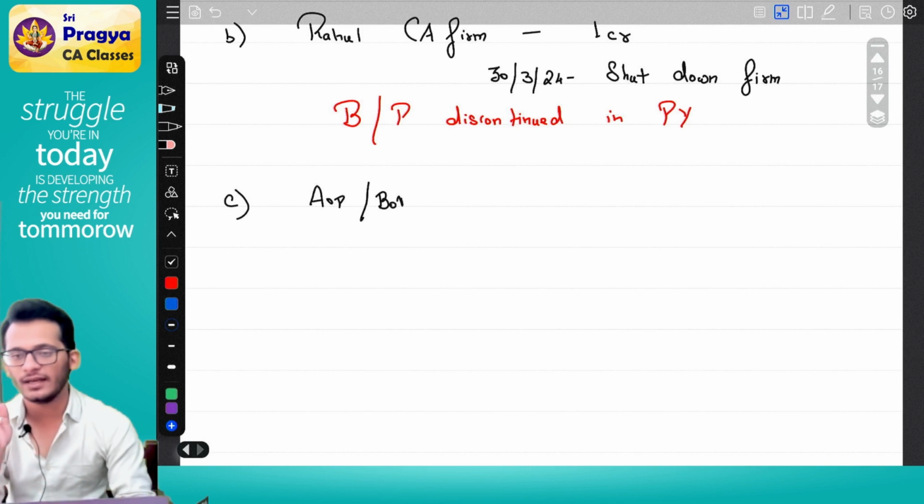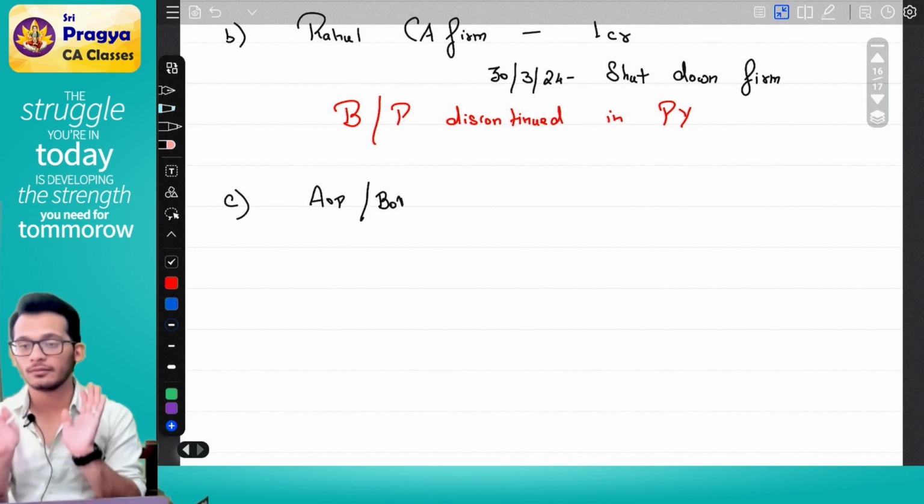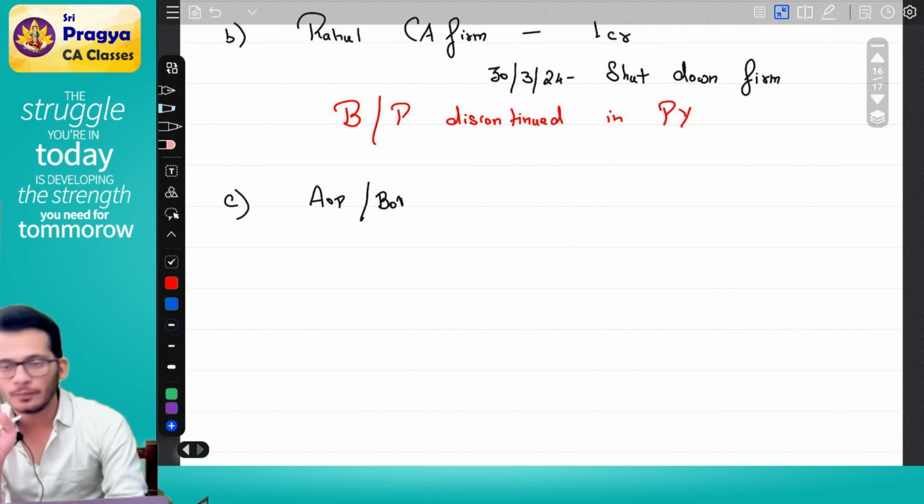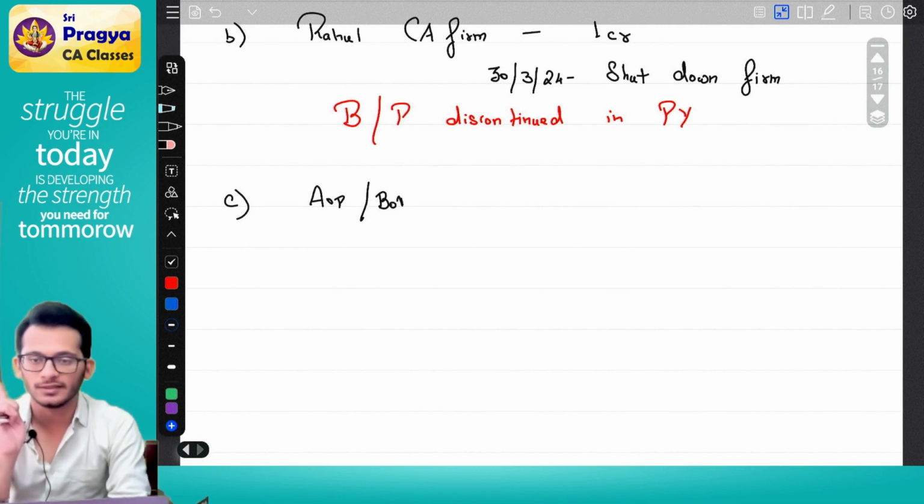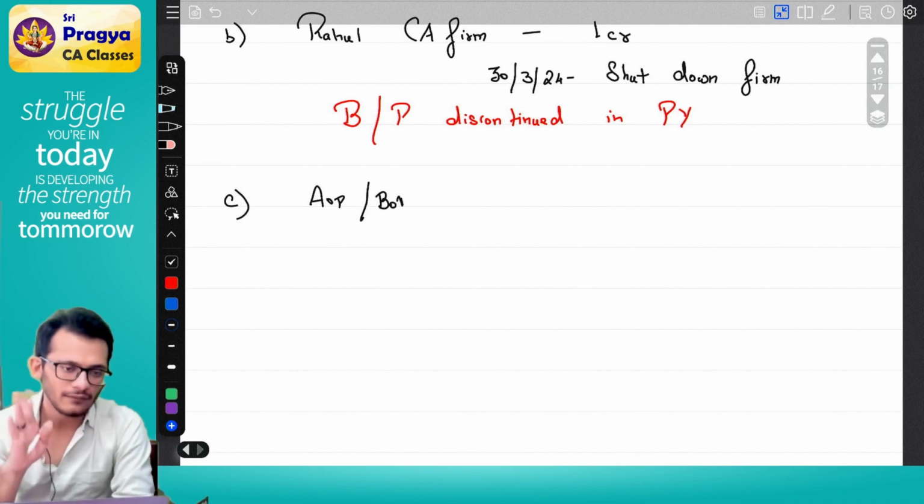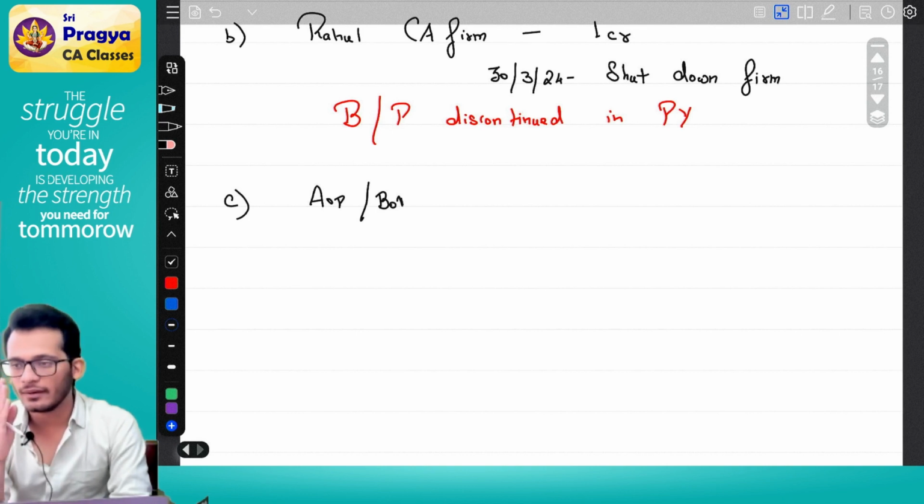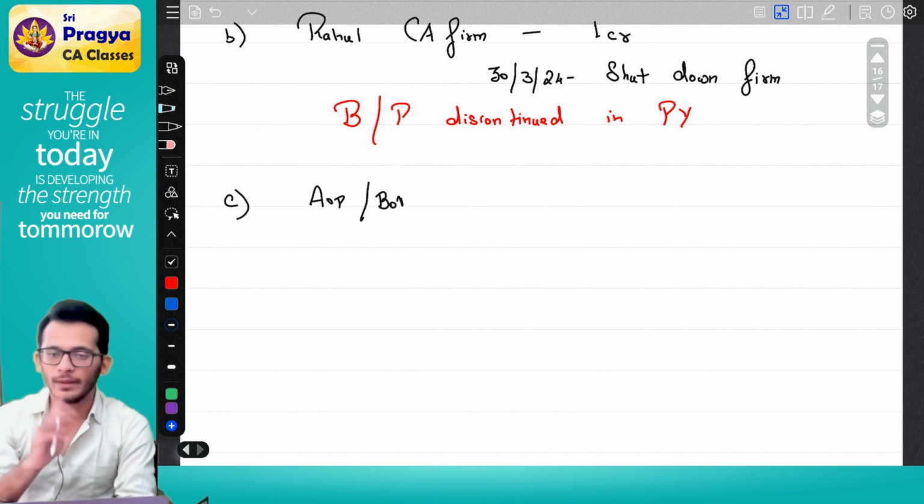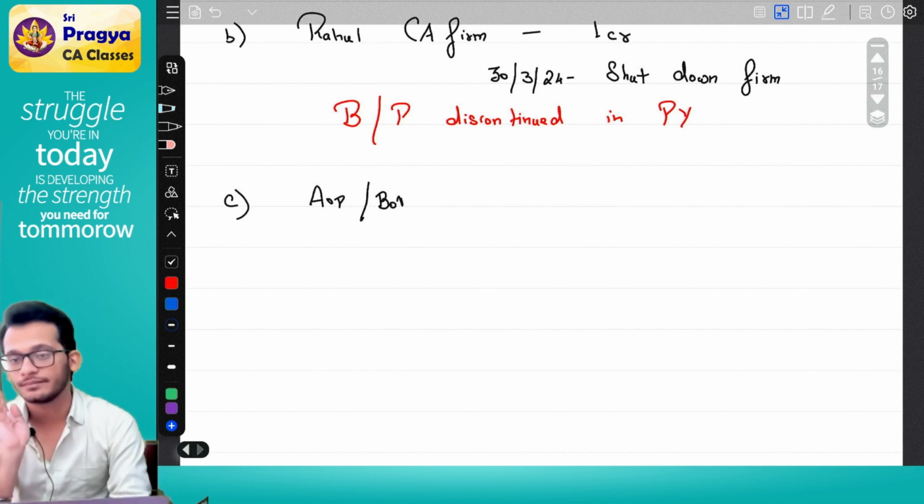The moment they sold off the land, will the AOP still be there or will the AOP get over? The AOP will get over. Yes or no? Yes, today the AOP is there. The AOP sold the land and got 1 crore rupees. Land sold, 1 crore rupees also came. This 1 crore rupees got distributed to all the 4 people. Now is the AOP still there, or not there?